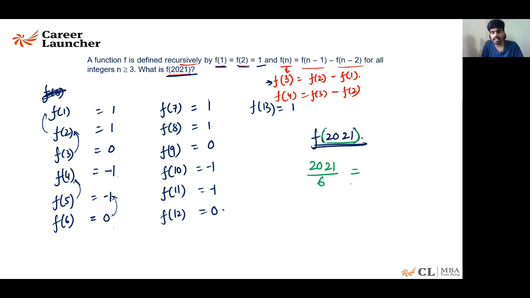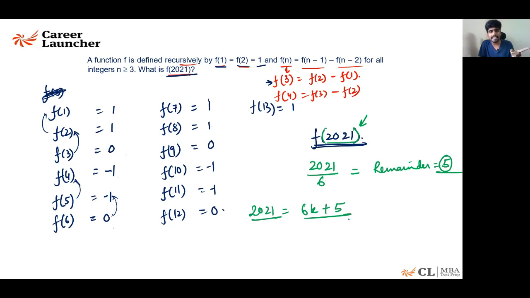What is the remainder I am expecting out of this? 2019 is divisible by 3, so here I am going to get the remainder as 5. So 2021 is going to be of the form 6k plus 5.